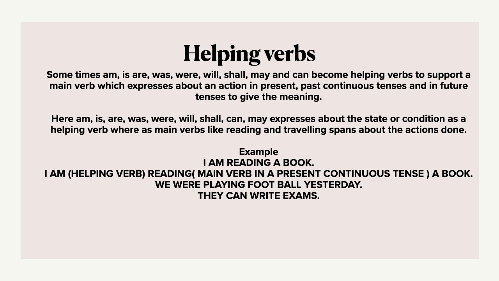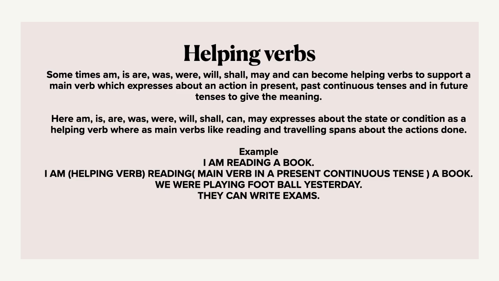So we is a noun, were here becomes a helping verb and playing becomes a main verb in past continuous tense. You see the third example, they can write exams. They is a noun and can becomes a helping verb. Write is a main verb.